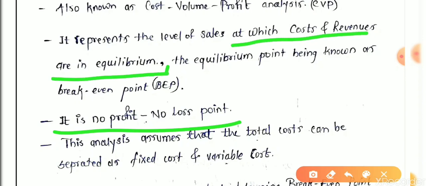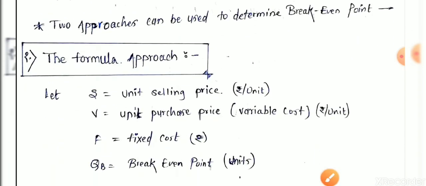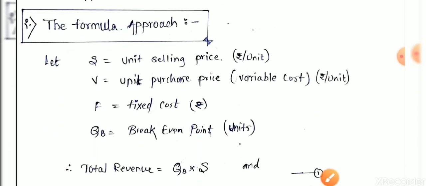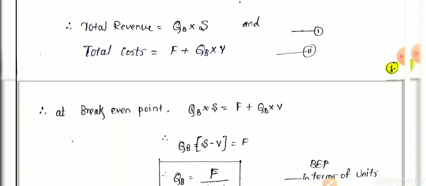This is the condition of break-even point. We have to calculate after how many notebooks sold you recover your fixed cost, the rent of that stall, and the variable cost of selling those units. Your revenues must be in equilibrium with this.